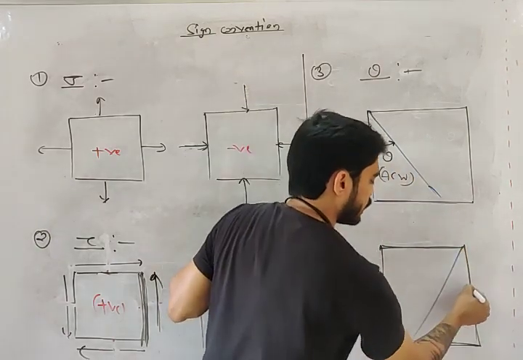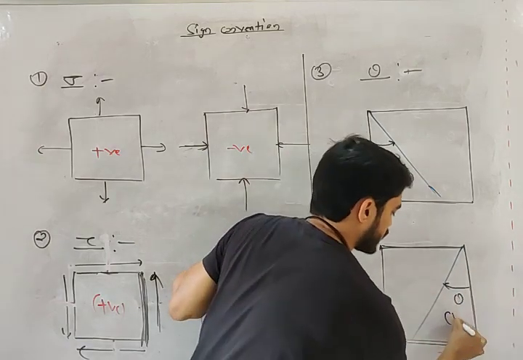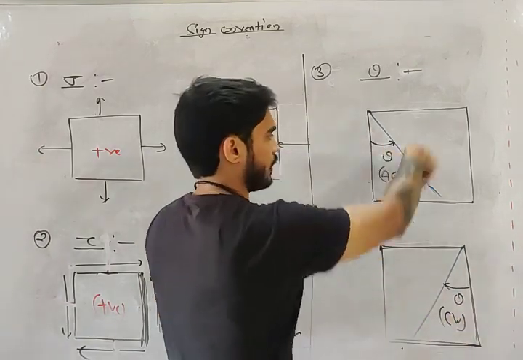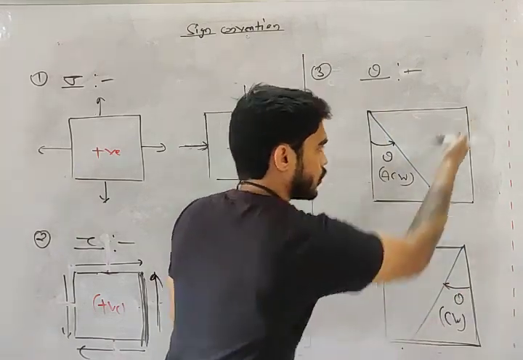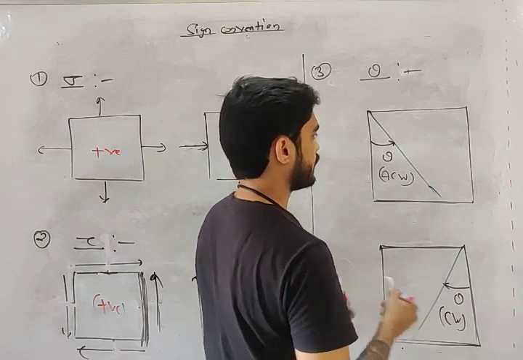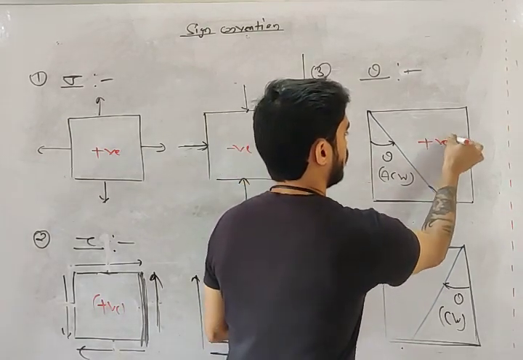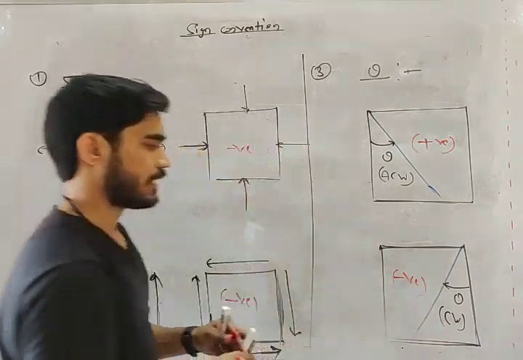And on this plane, theta is clockwise. So your plane can be like this or like this. If this is the case, then theta will be considered positive. And if this is the case, then theta will be considered negative.